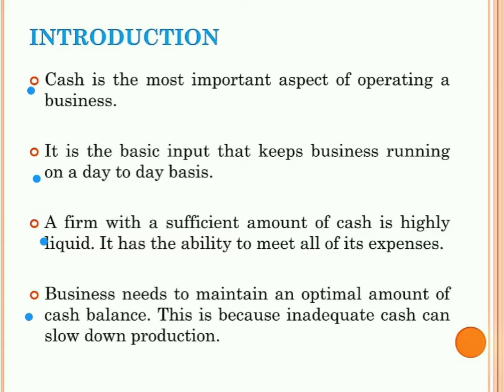It refers to the best cash balance they have to maintain, because inadequate cash slows down the production. If sufficient cash is not there with the firm, then it impacts the production process.